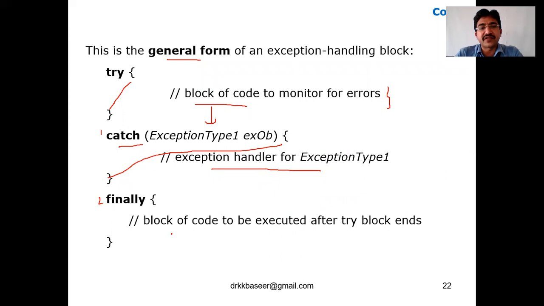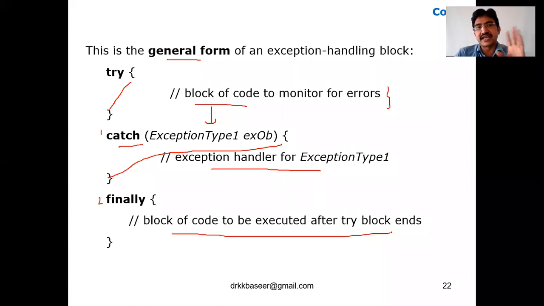So this finally block can be executed after the try block ends. The finally block can be used once try has done some job, and at the end it has to display a message. For example, you withdraw money, or you change the PIN number of your ATM, or you transfer an amount from one ATM to another, or you recharge at the ATM machine. All these services you have done.